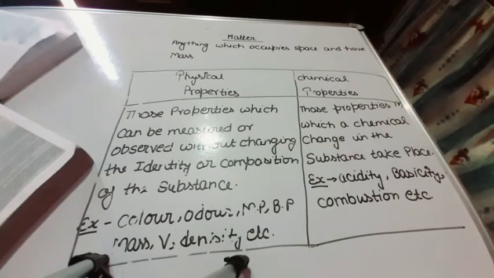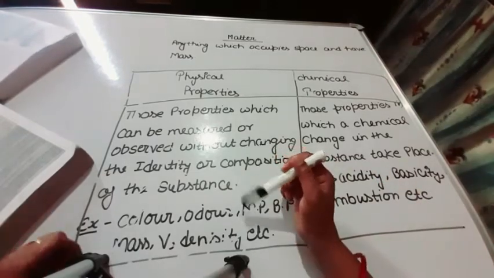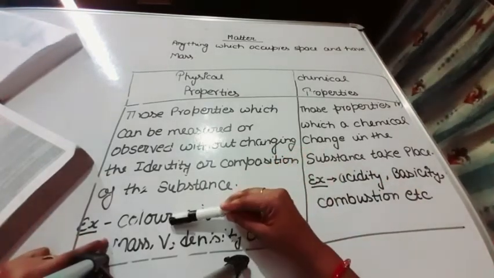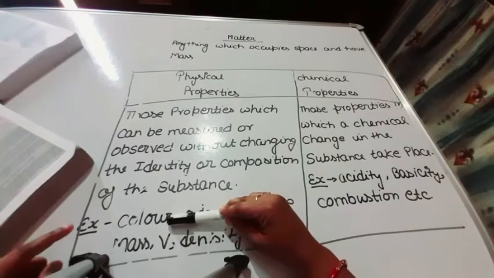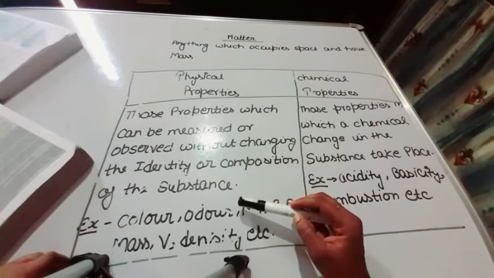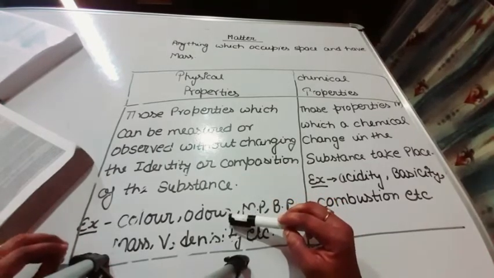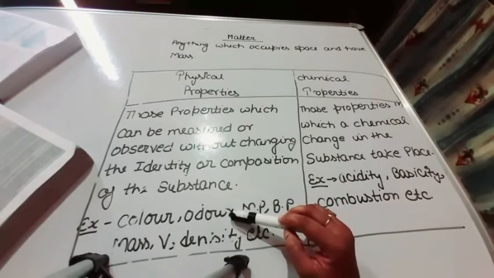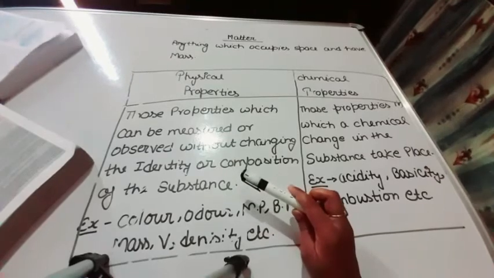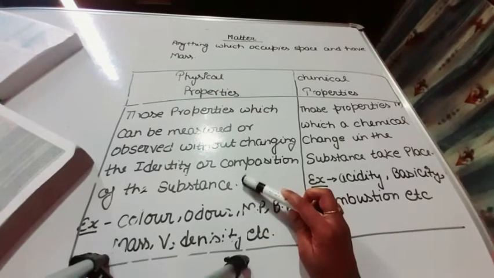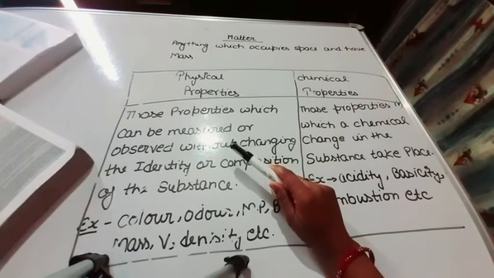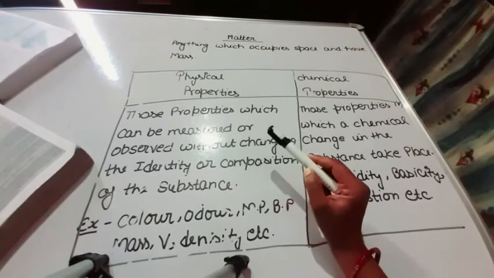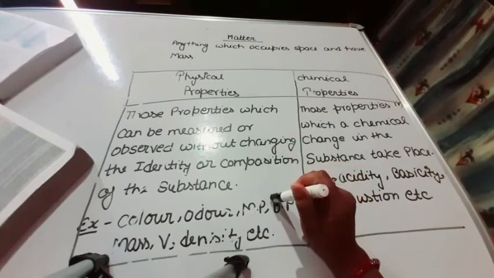If we want to identify the color of any substance, then there will be no change in the composition of that substance. If we want to smell any substance, then there will be no change in the composition of this substance. So physical properties are those properties which can be measured or observed without changing the chemical composition of the substance.